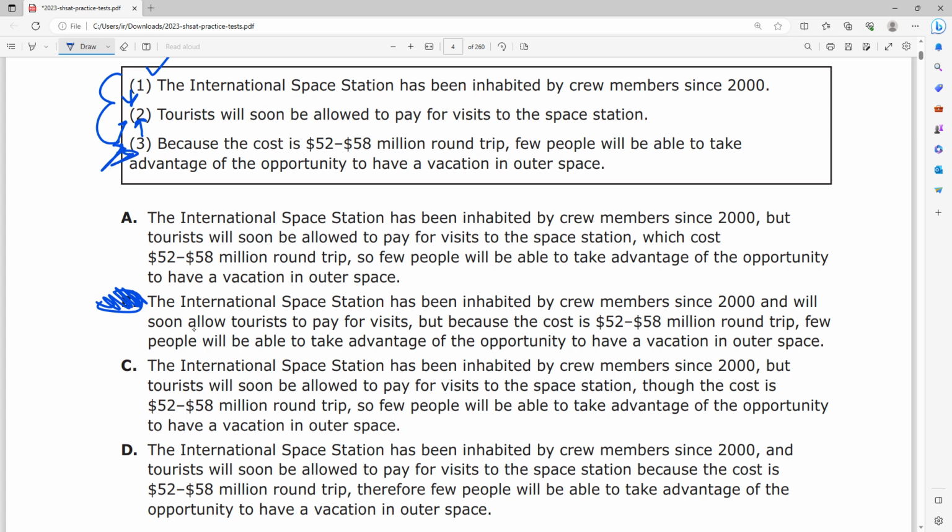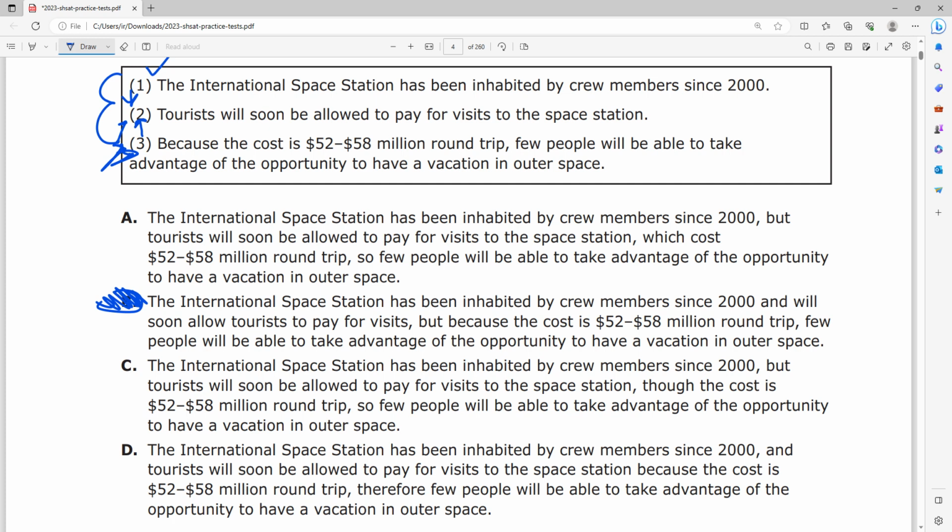Now choice 3 is, right? Now we're on to sentence number 3, or fragment number 3. It says, but because the cost is 52 to 58 million dollars round trip, few people will be able to take advantage of the opportunity to have a vacation in outer space. Is that not exactly what I said? "But" is the word you use when there's a contradiction. Choice 3 contradicts choice number 2.